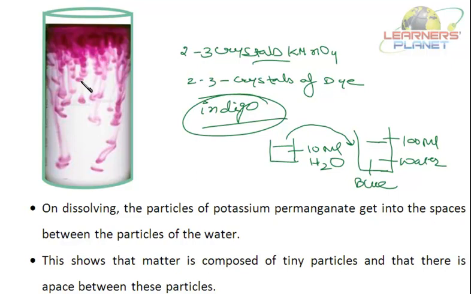See here, potassium permanganate is dissolved. These are the particles and they are spreading in water. So on dissolving, the particles of potassium permanganate get into the spaces between the particles of water. What it suggests is that potassium permanganate is made up of many small particles. These particles keep on dividing until the smallest entity is obtained which can't divide.